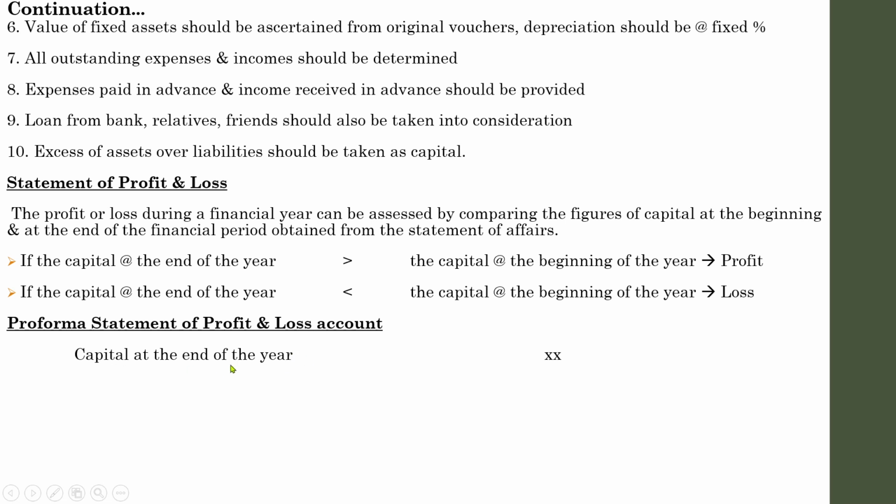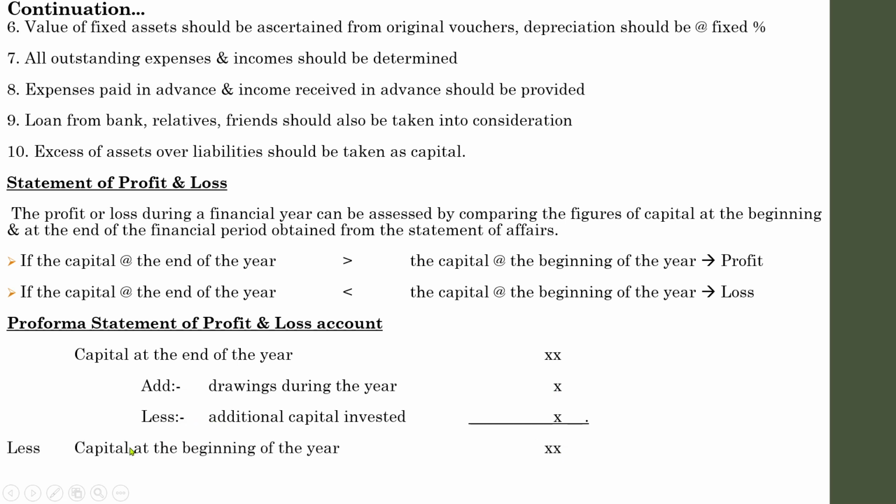To the closing capital, you need to add drawings during the year. From that, you need to deduct additional capital invested. Then you will get an amount. From that, you need to deduct capital at the beginning of the year, otherwise known as opening capital. So you will get an amount, profit or loss.